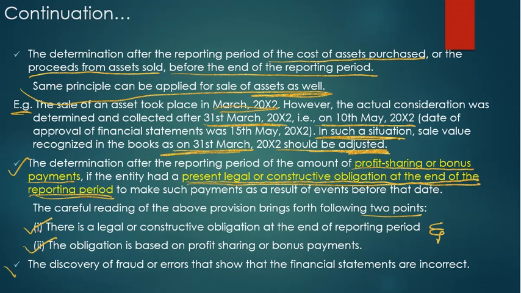Lastly, the discovery of fraud or errors that show that the financial statements are incorrect. That is, the entity is not supposed to present any misstatement to the stakeholders, especially when it has knowledge about the errors and frauds. Therefore, it is an adjusting event when we know of frauds or errors after the reporting period but before the date of approval of financial statements.